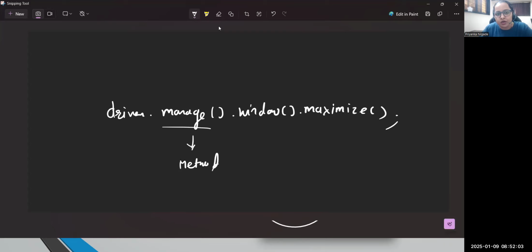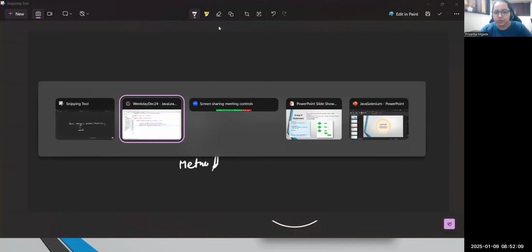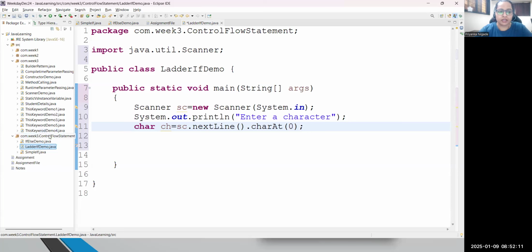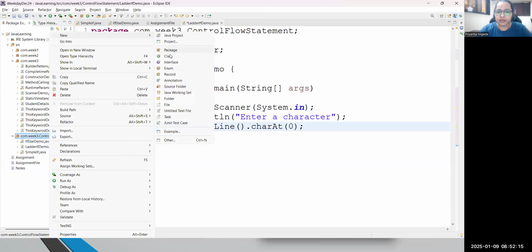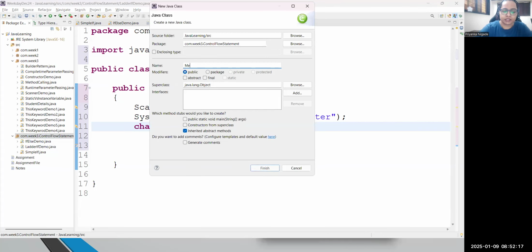The concept is how you can call another method from one method. I have just given a small demo on that, but let me explain the same again. Just focus, because this is important. I will create a class, and I'm writing MethodChaining. You can also call this concept the builder pattern, which is a strong pattern in Selenium.